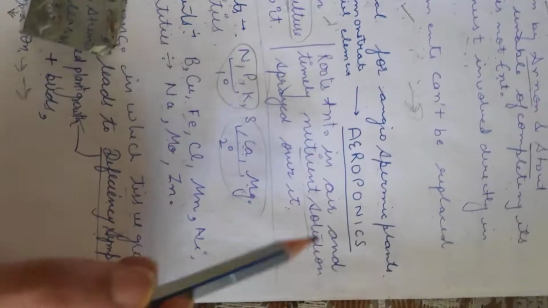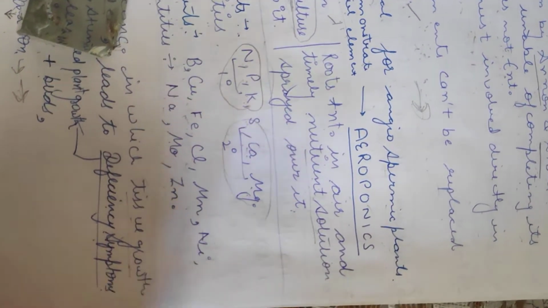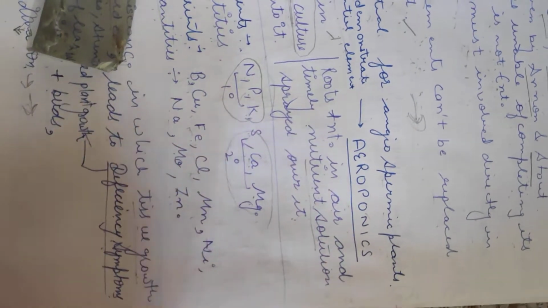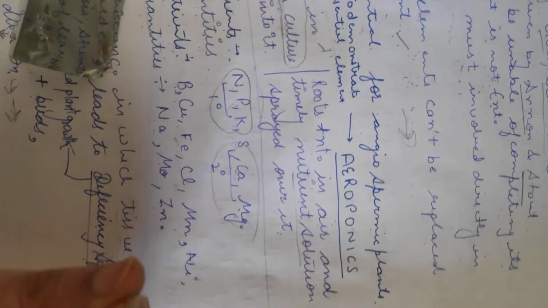In aeroponics, it also occurs in lab conditions, but here the roots are placed or present in the air, and from time to time we spray nutrient solution over them. On that basis we can get to know which is the essential element and which is not.